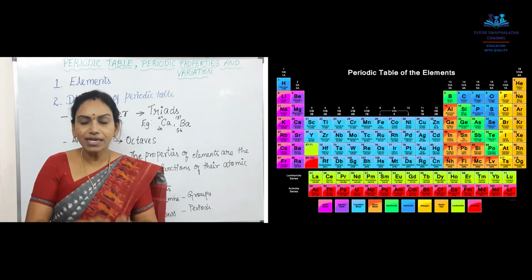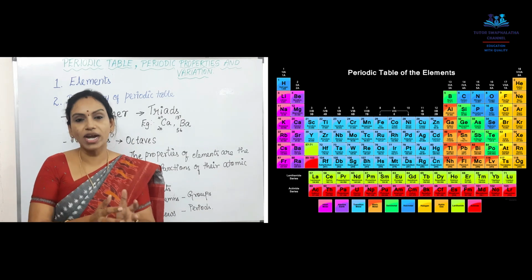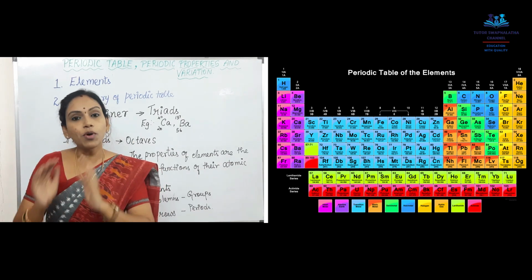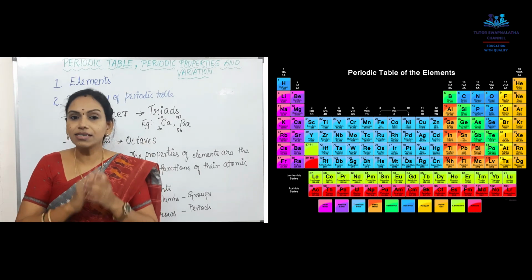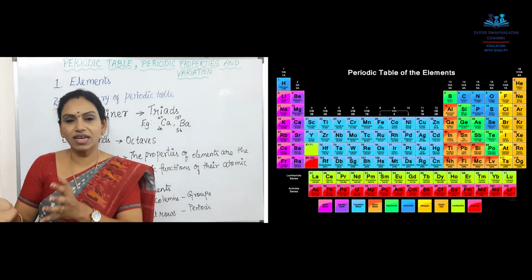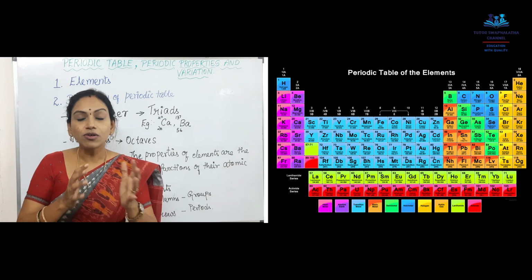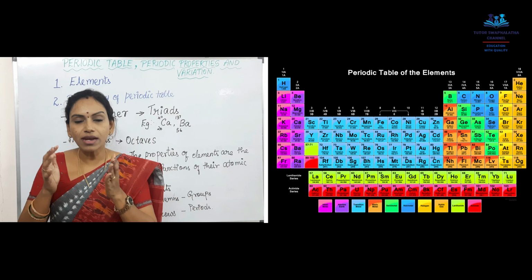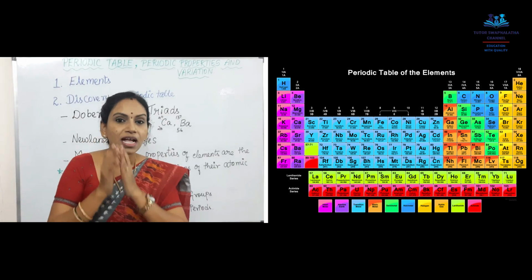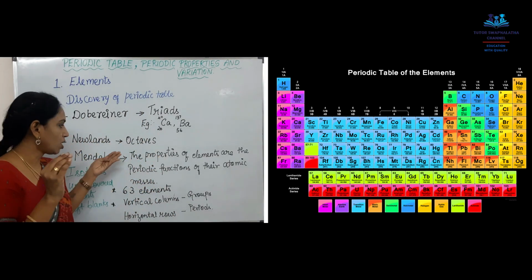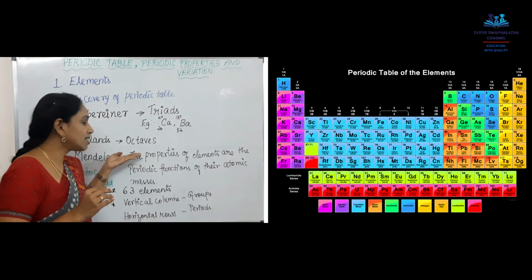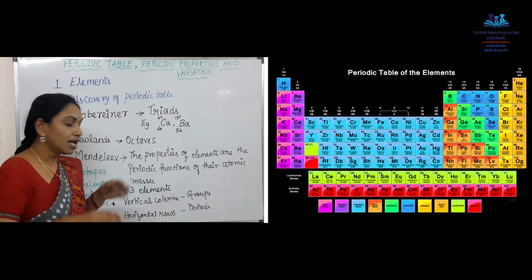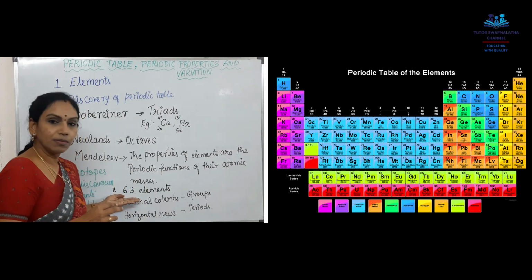The first element's atomic mass, say, is 1. The second element will be a little bit more than the first element, that is, it will be 2 or 3 or more than that. Likewise, he arranged the elements according to their atomic masses. When Mendeleev arranged those elements in a periodic table, he found there were 63 elements.